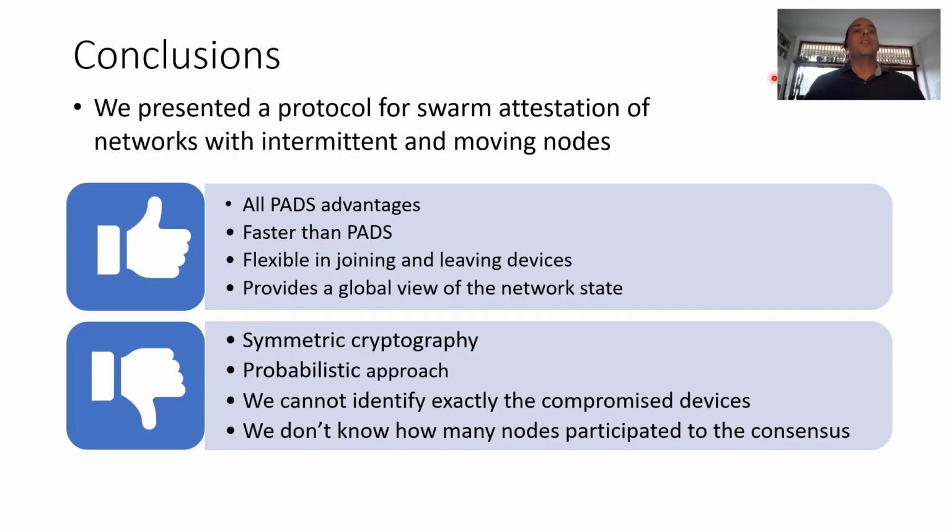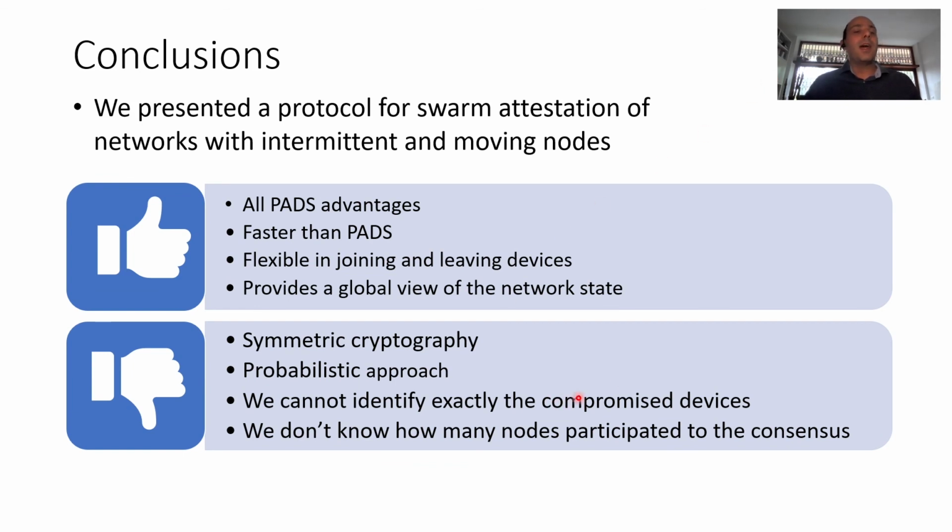So, in conclusion, we presented a protocol for swarm attestation of networks with intermittent and moving nodes that has all of PARTS' advantages. It is also faster than PARTS and is flexible in joining and leaving devices. But it also provides a global view of the network, which is an advantage, because sometimes a verifier is simply interested in knowing the state of the network, because maybe it's not able to go and interact with, to check, to modify, to correct each single device.